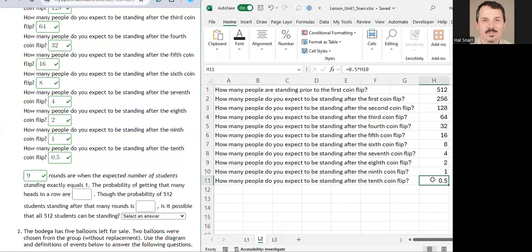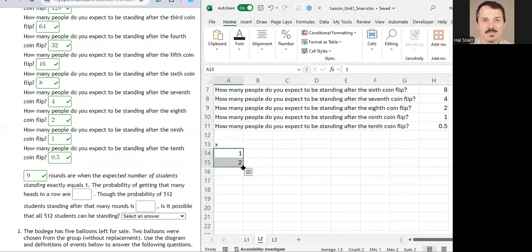Okay, so let's look at this one person who's left standing after 9 coin flips. 9 coin flips in a row, and they got heads, heads, heads, heads, heads, heads, heads, heads, heads.